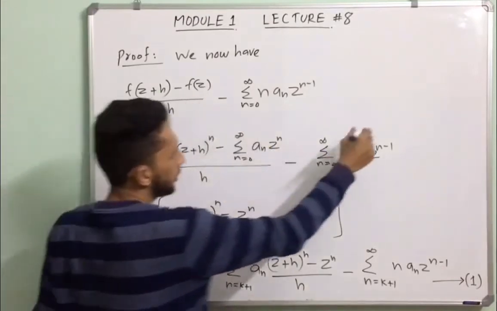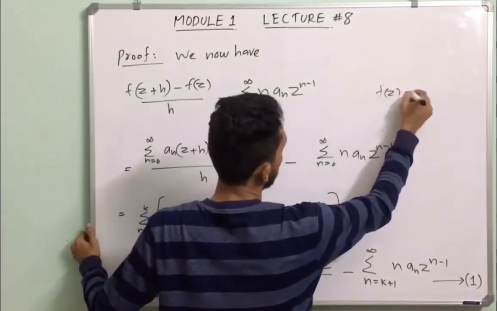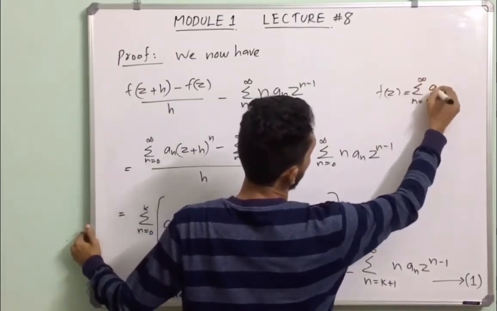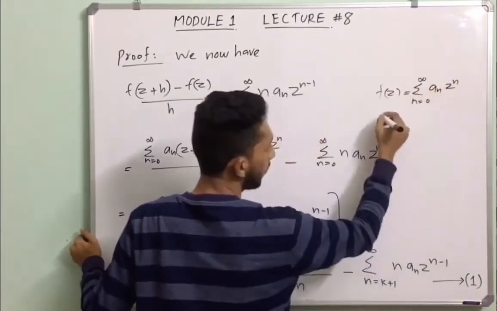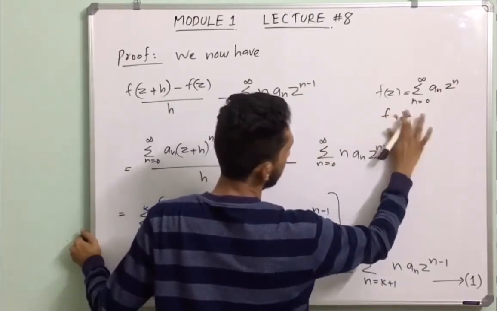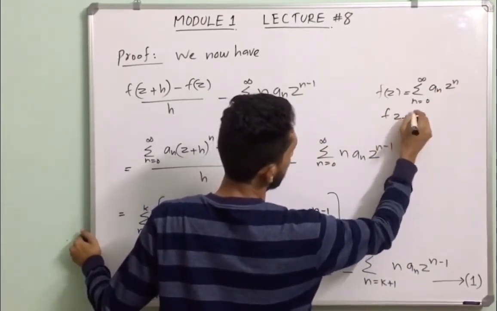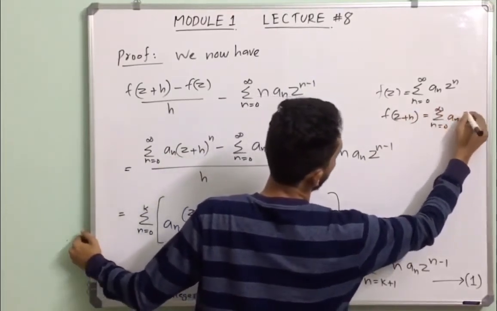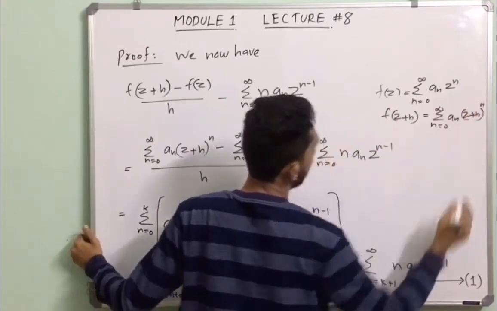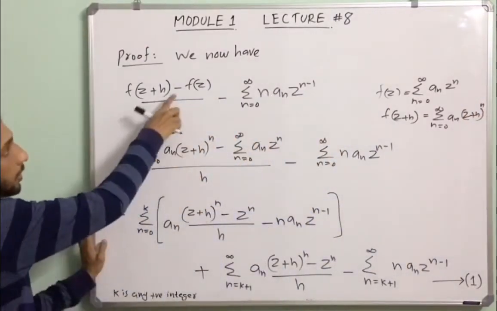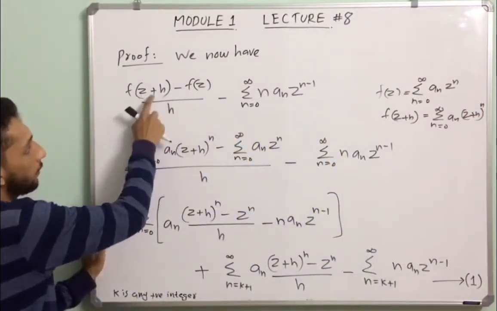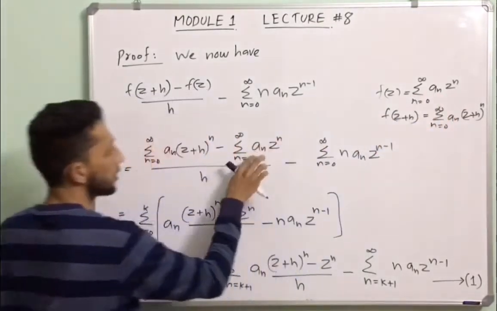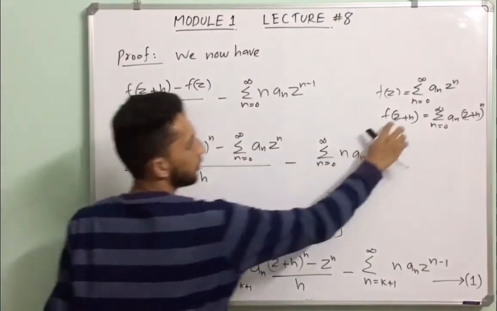We know that our definition of f of z is equal to summation n from 0 to infinity a_n into z raised to n. So f of z plus h is equal to summation n from 0 to infinity a_n into z plus h all raised to n. We just put the definitions of f of z and f of z plus h here. F of z is equal to this. F of z plus h is equal to this.